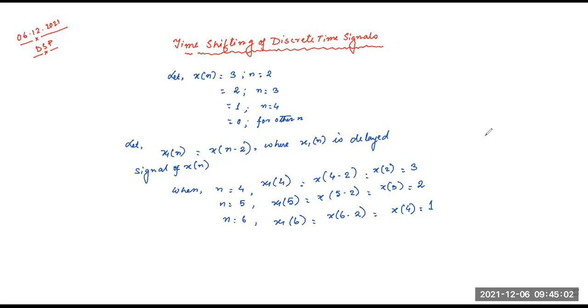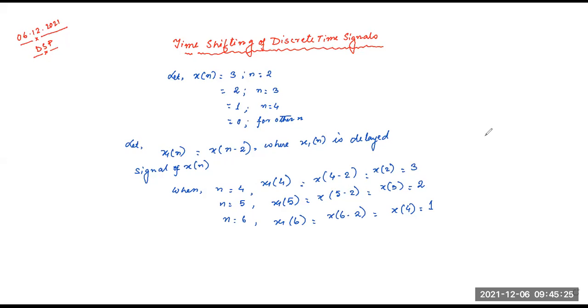Anybody? Sir, you shifted that one. Yes, I shifted it by minus 2.